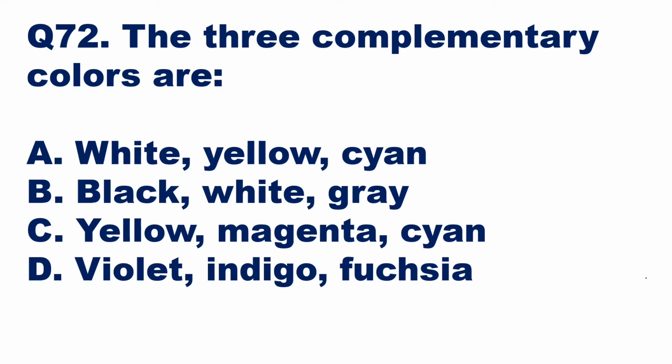Yellow, magenta, and cyan are the complementary colors which, when added with the primary colors red, green, and blue, give you white. For example, cyan plus red will give you white, magenta plus green will give you white, yellow plus blue will give you white. So these are called complementary colors. So option C will be the right answer here. Yellow, magenta, and cyan are the complementary colors.